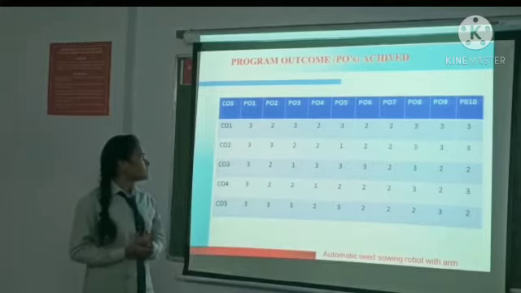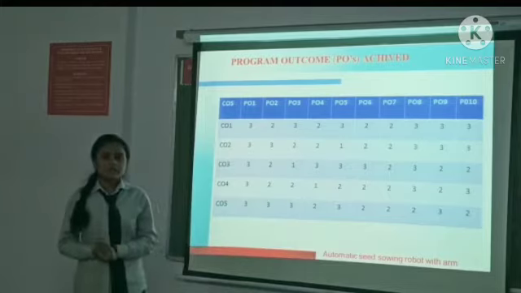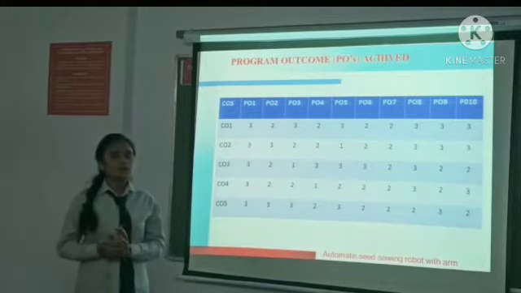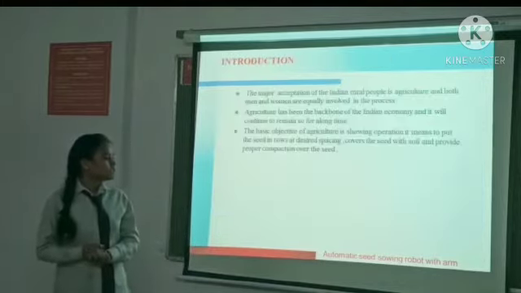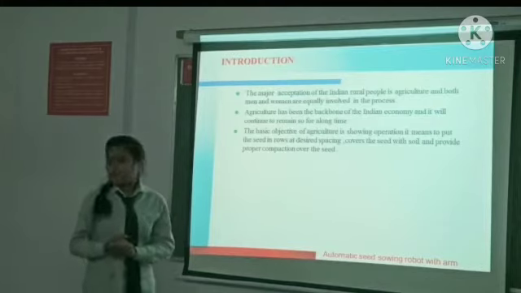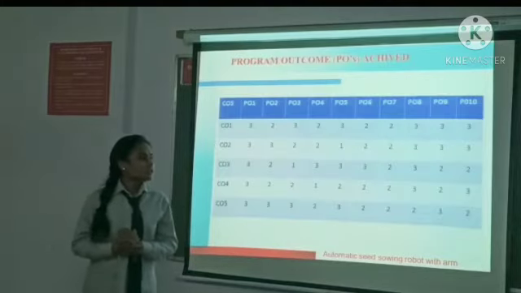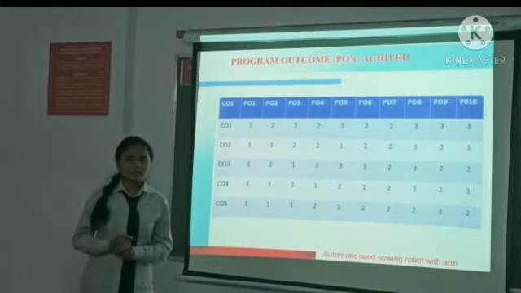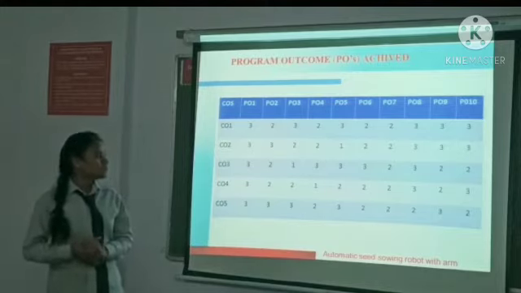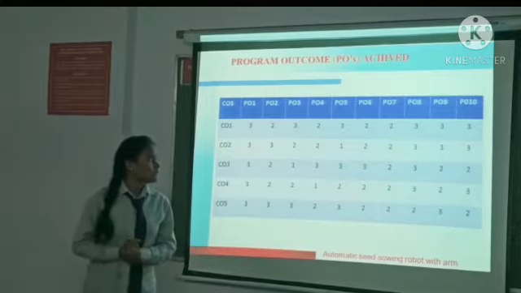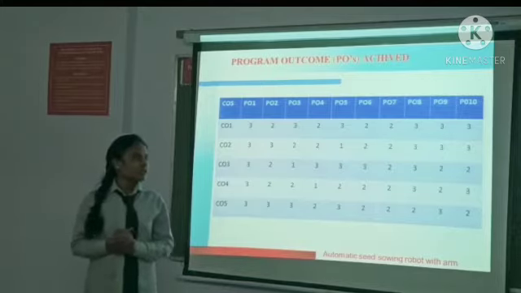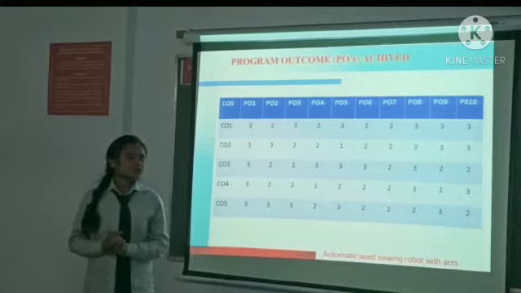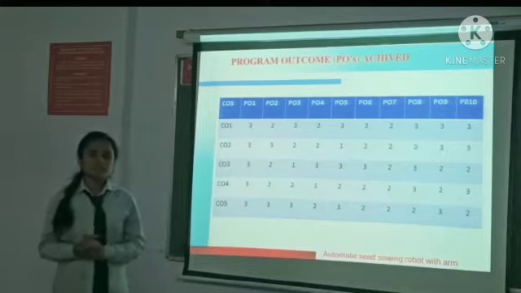Then PO5 is engineer and society. We made this project by discussing a problem of society. So PO5 is also mapped. Then PO6 is environment and sustainability. This is an agriculture based project, so it is related to the environment also. So PO6 is also mapped. Then PO7 is ethics. In that we maintain disciplined behavior in our team also. So PO7 ethics is also mapped.